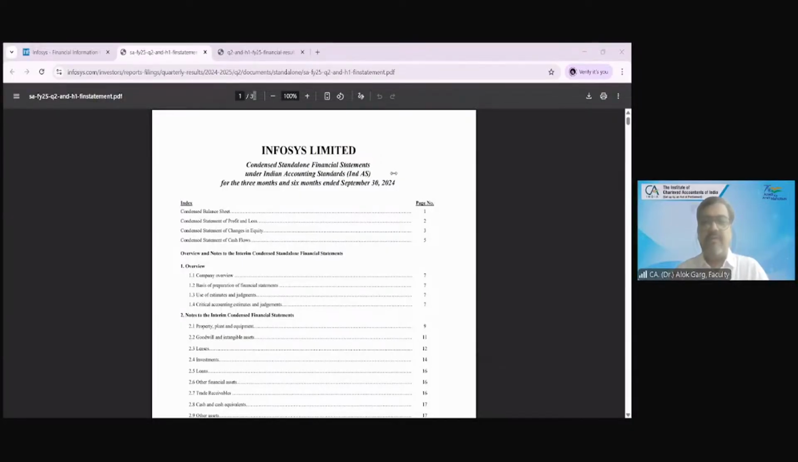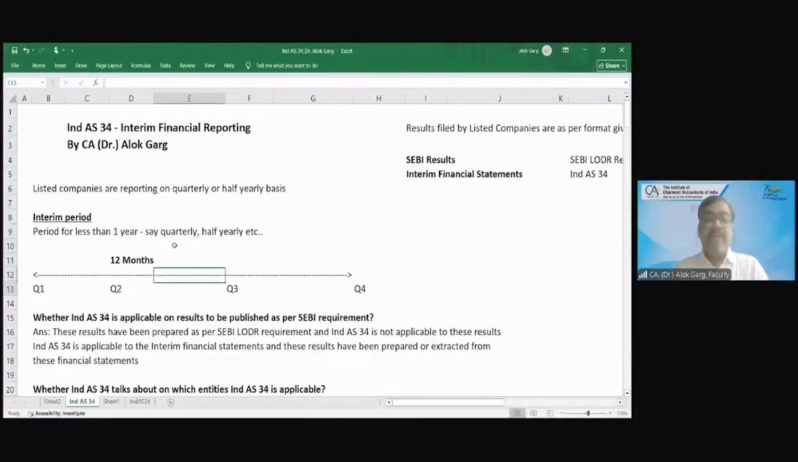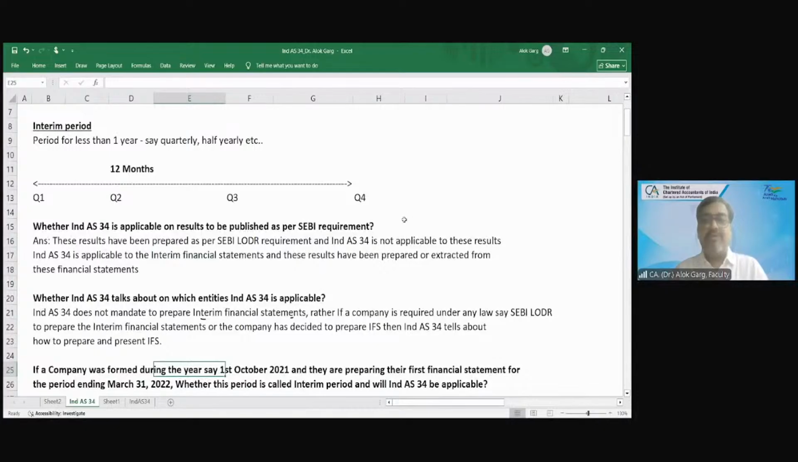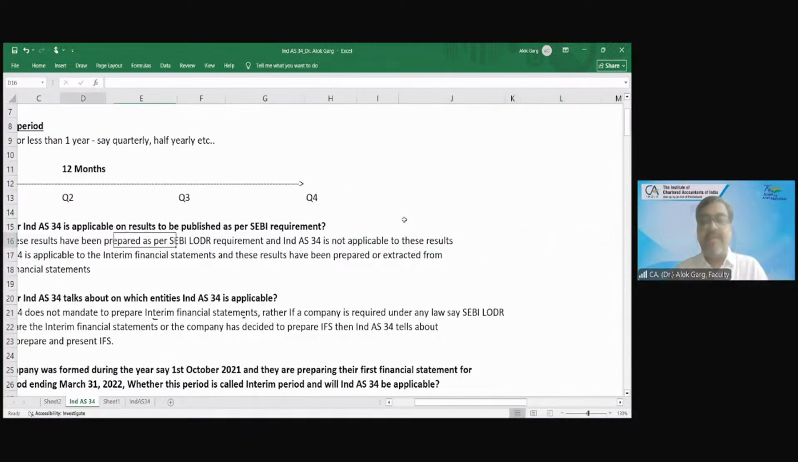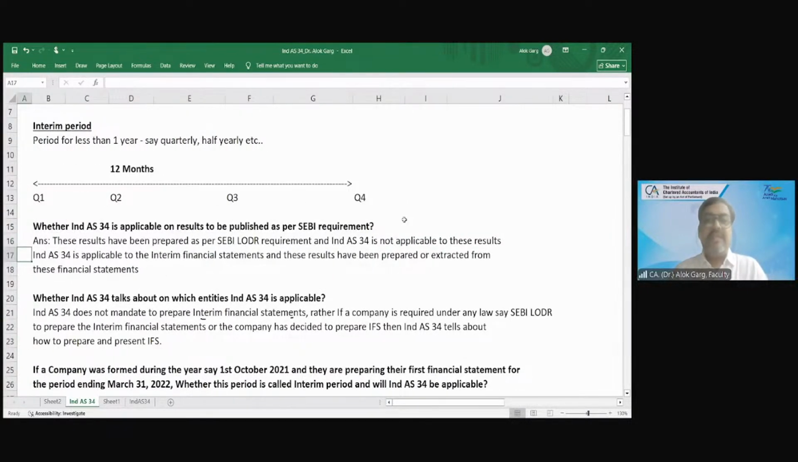Very good. So friends, whether Ind AS 34 is applicable on results to be published as per SEBI requirement: these results have been prepared as per the SEBI LODR requirement, and Ind AS 34 is not applicable to these results. Ind AS 34 is applicable to the interim financial statement, and these results have been prepared or extracted from these interim financial statements. Making sense? Now we have seen the real life example also.